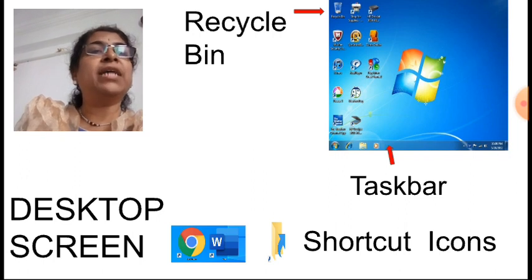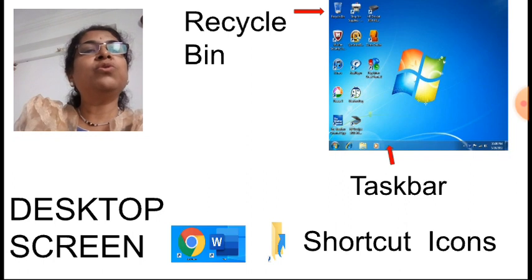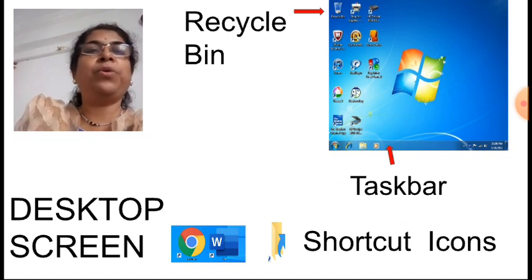At the bottom, the taskbar is located on the desktop screen. On this taskbar, there are a few icons on the left hand side and a few things on the right hand side also. On the left hand side, can you see the start button and a few more icons? These icons also give the shortcut way to open the files or programs.